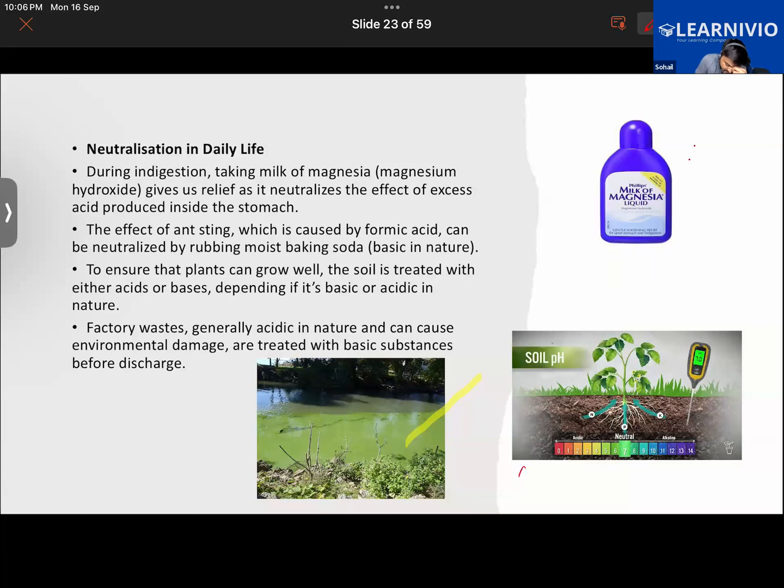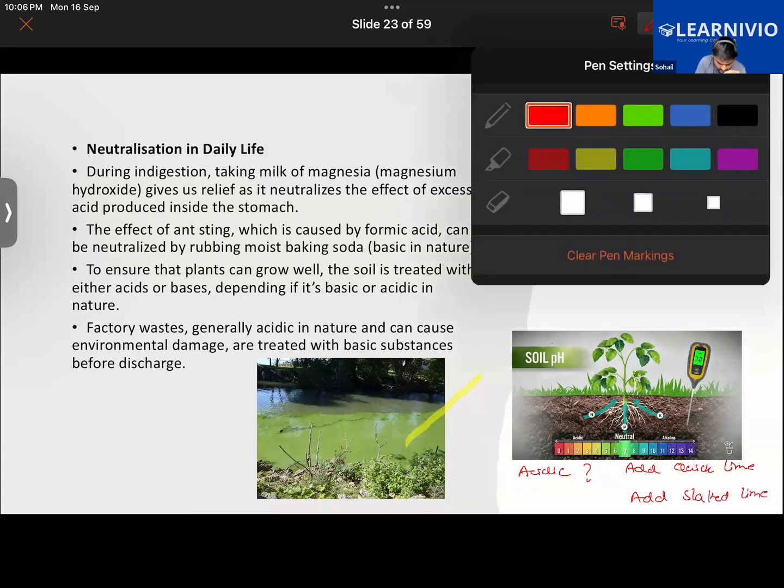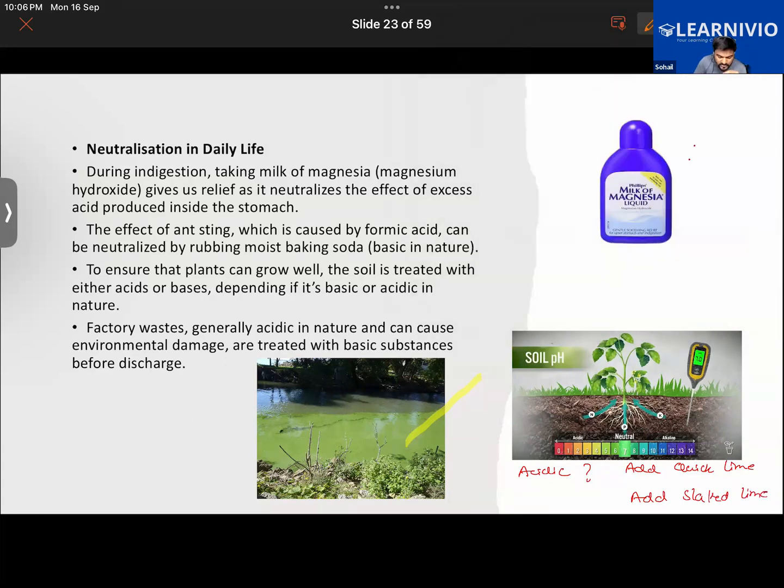So if soil is acidic, then what should I do? I should be adding quick lime, or I can add slaked lime. By the way, these are the common names we use. But what actually is quick lime?